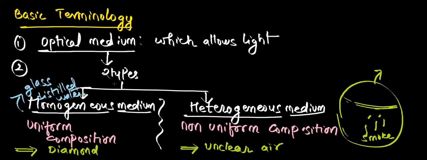And what about heterogeneous medium examples? Like unclear air, maybe fog, maybe mist, maybe smoke. Similarly, impure water, water with sand particles, water with dust particles, like that.